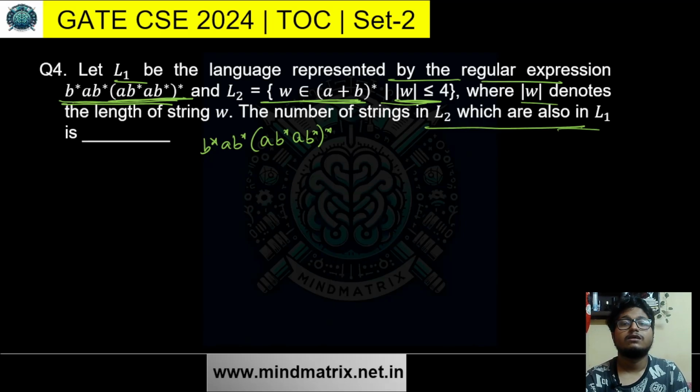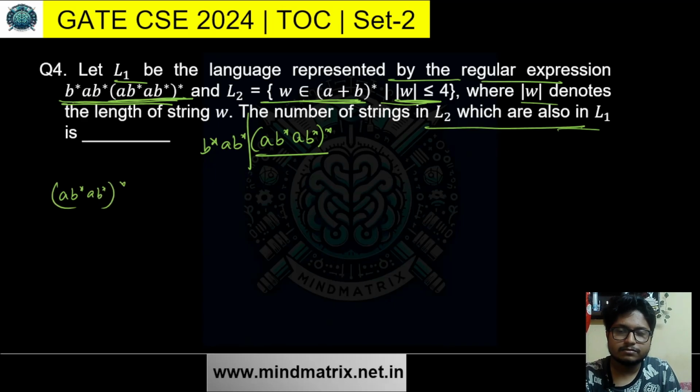Okay. So it has two parts. First, let's talk about this part. A b whole star, a b whole star. Okay.